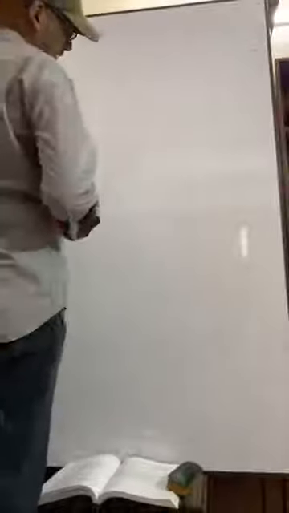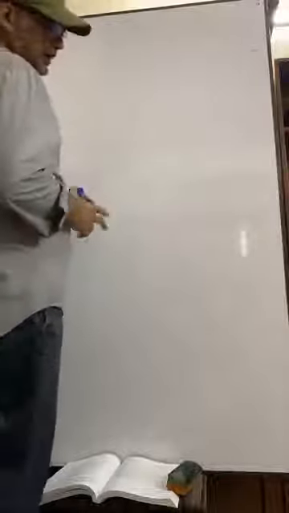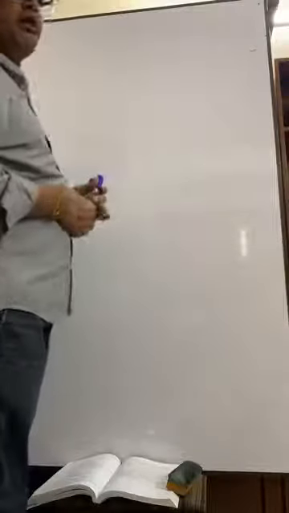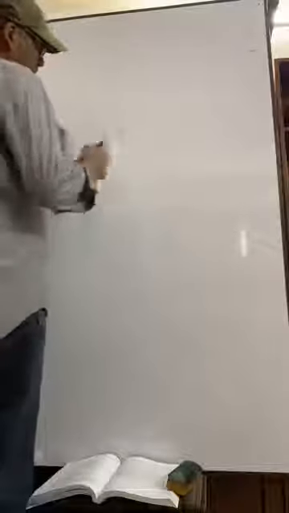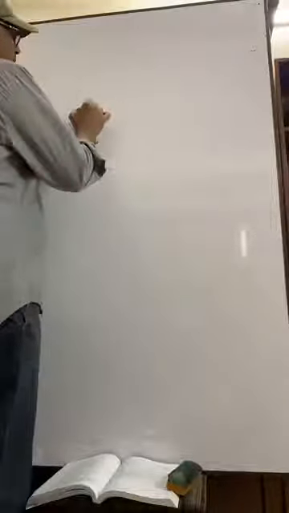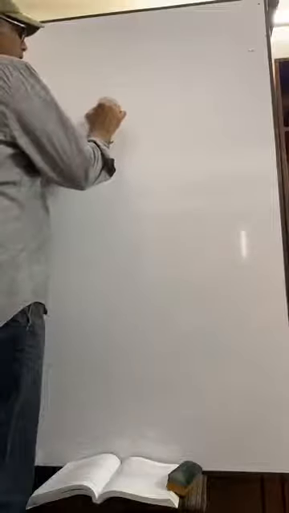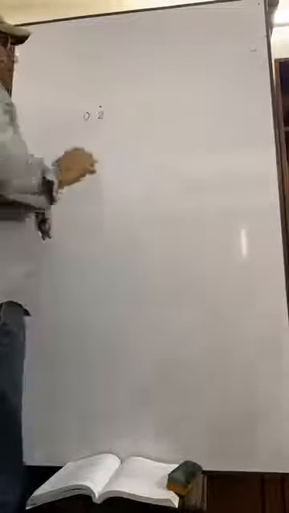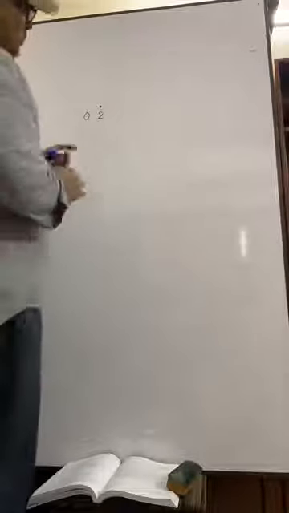Now, in your mathematics book, exercise 1, you have some questions on recurring decimals. Recurring means what? Suppose 0.2 recurring.